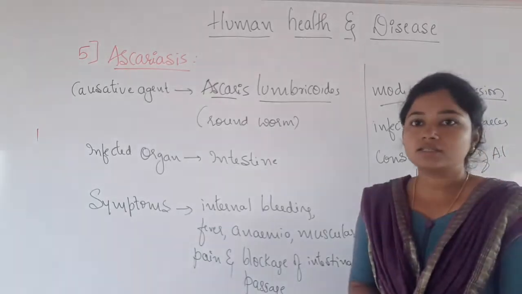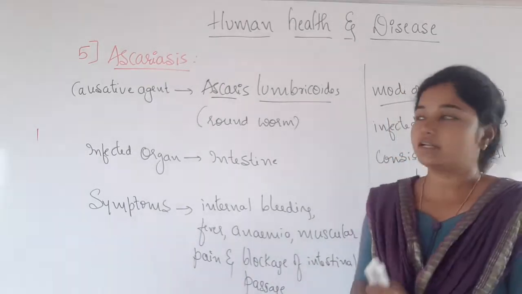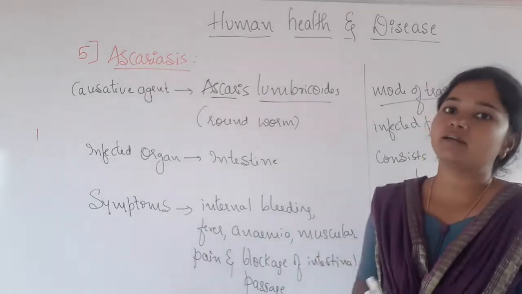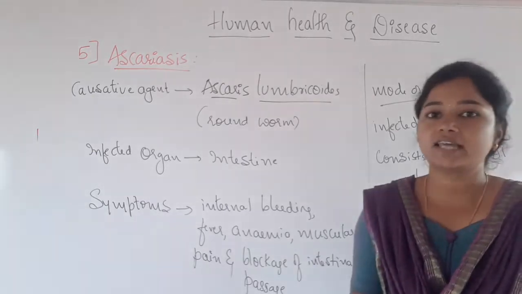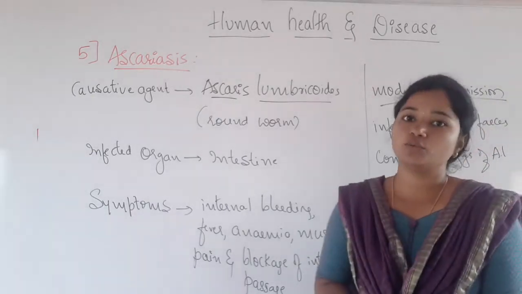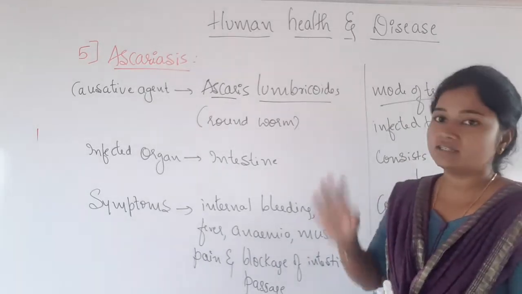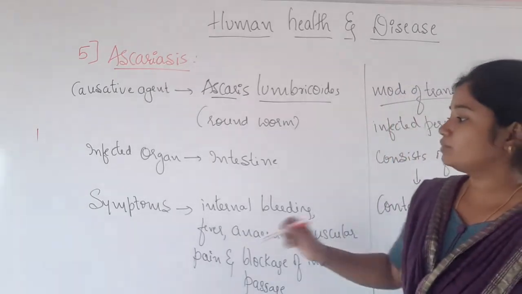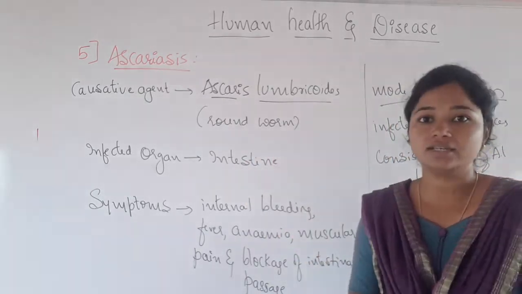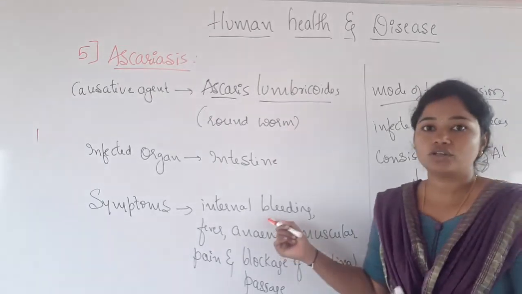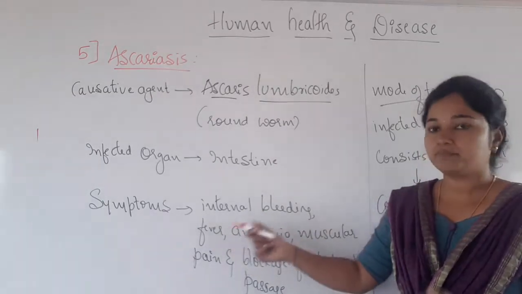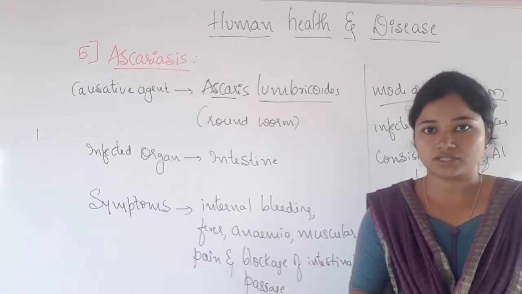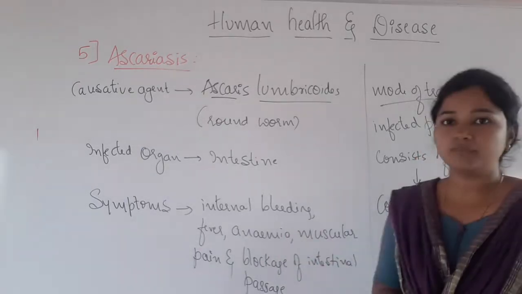So the disease which we have discussed is Ascariasis. It is called Ascariasis because it is caused by a helminth or roundworm called Ascaris lumbricoides. This Ascaris lumbricoides is going to infect our organ, the intestine, which includes both the small intestine as well as the large intestine. Coming to the symptoms, firstly it is going to cause internal bleeding, then fever, anemia, muscular pain and also blockage of the intestinal passage.